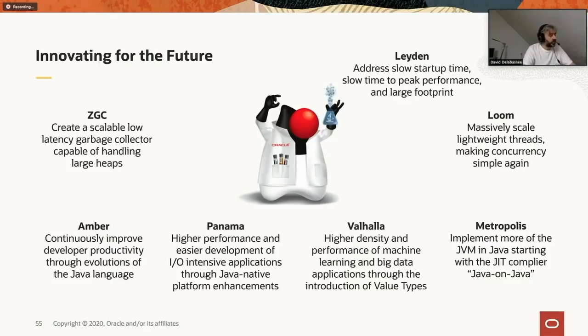Leyden aims to leverage existing components of the JDK, such as HotSpot, jaotc, which is an AOT compiler that we have had in experimental form since JDK 9, but also CDS and jlink. And clearly, this is just the early days of Leyden. We have just started to gather interest around that project, but we think that over time, this is something that will be important. So basically, bring similar capabilities to what we have with native VMs, but directly into the Java platform.